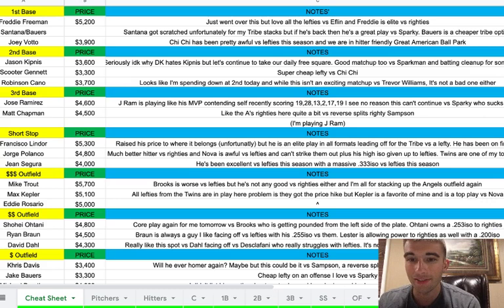And J-Ram is playing like his MVP-contending self recently, speaking of last year, where he was in the MVP race. But his last few games, he scored 19, 28, 13, 2, 17, 19. Then a few games before that, in this recent run, he had a couple games in the teens and 20s as well. So he's heating up, and he's a streaky guy. When he gets hot, he gets hot. He did that last year, although he was hot for a really long period of time. But when he's cold, he gets cold, as evident this season.